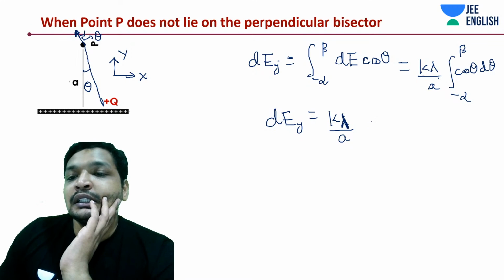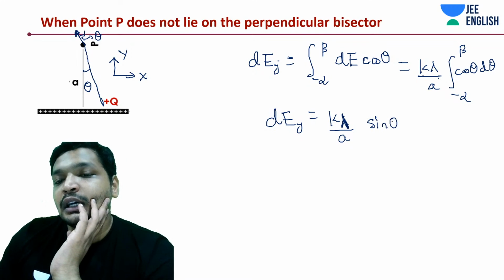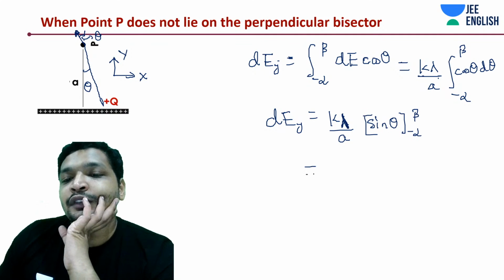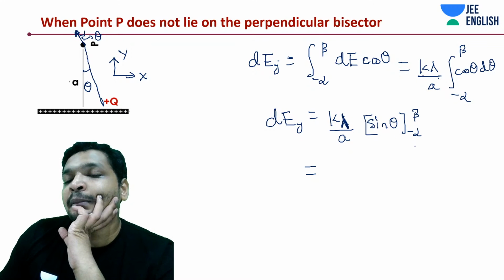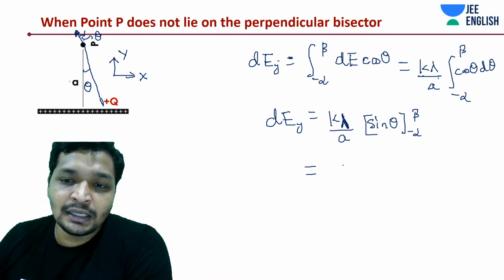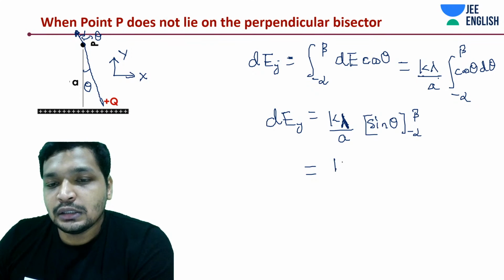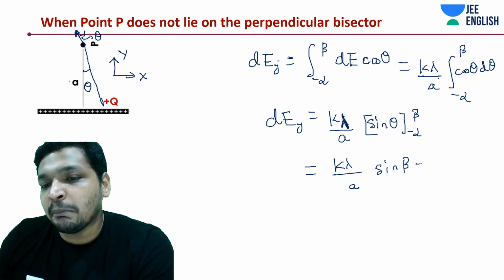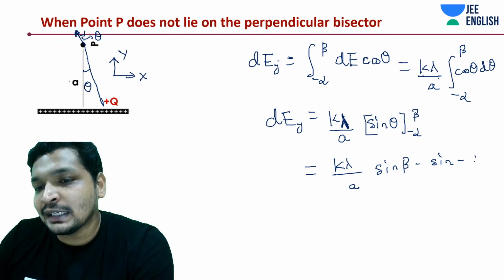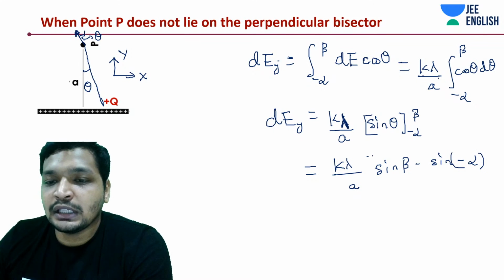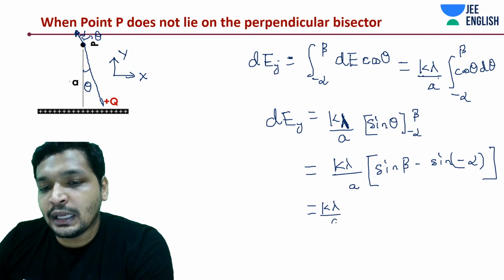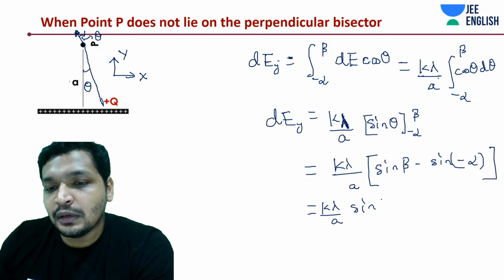This sin theta, range is from minus alpha to beta. That would give you sine of beta minus sine of minus alpha, which is going to be sine of alpha plus sine of beta. So k lambda by A, sine of alpha plus sine of beta.